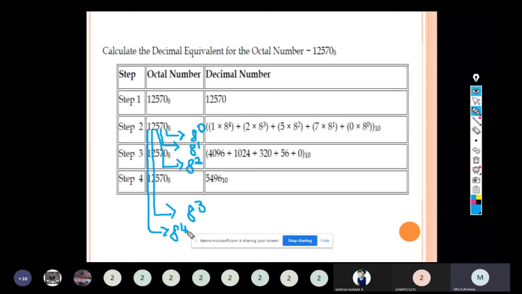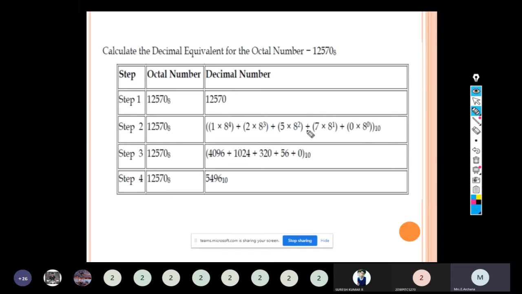Now we are going to multiply the weightage with the bit given in the question. So 1 into 8 power 4 plus 2 into 8 power 3 plus 5 into 8 power 2 plus 7 into 8 power 1 plus 0 into 8 power 0.